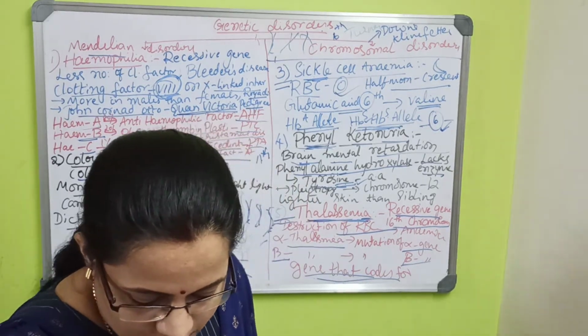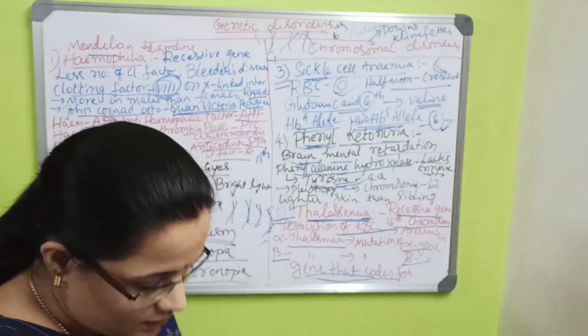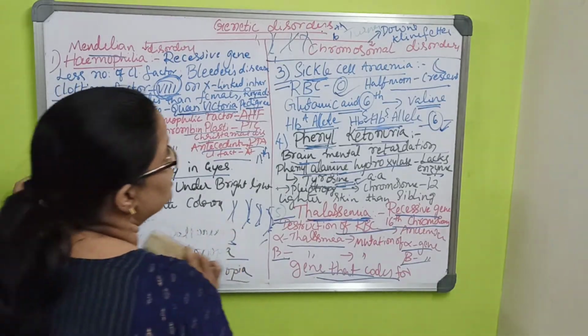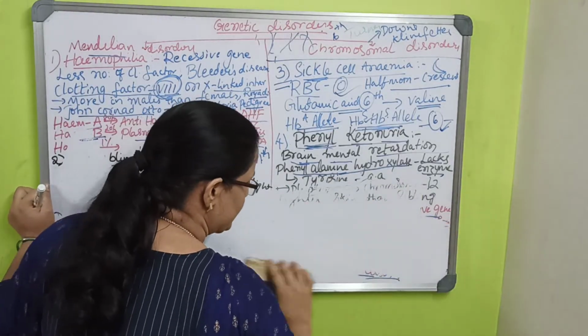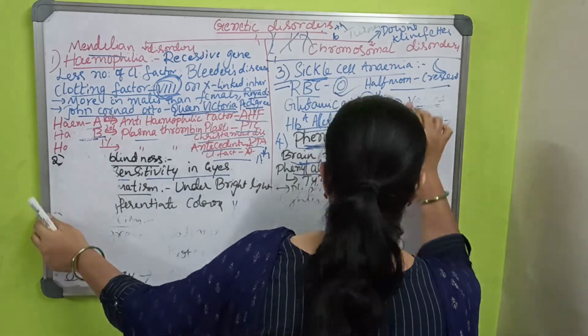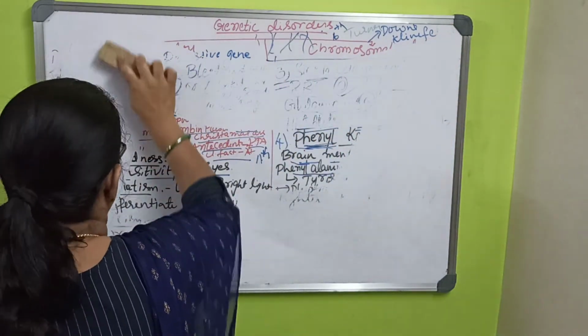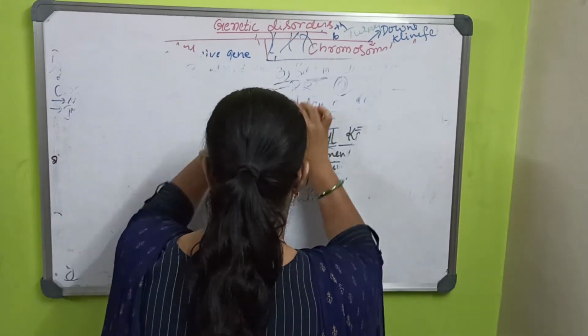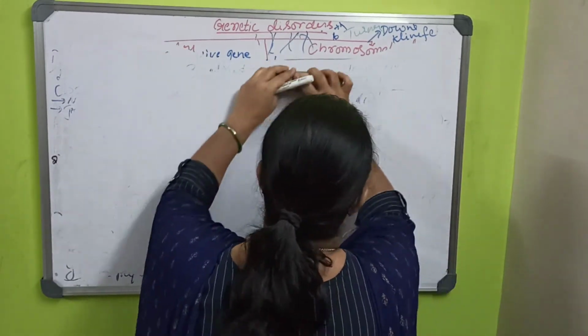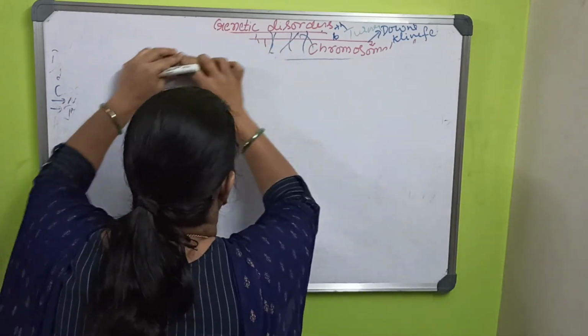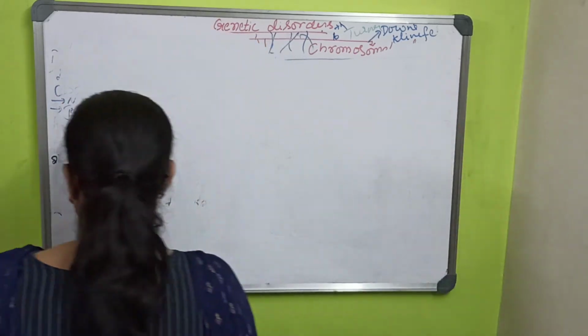Now I am going to teach about chromosomal disorders. In your NCERT textbook they have given the description very nicely. You can make your own notes sentence by sentence and follow. If you read several times, you will get that information.